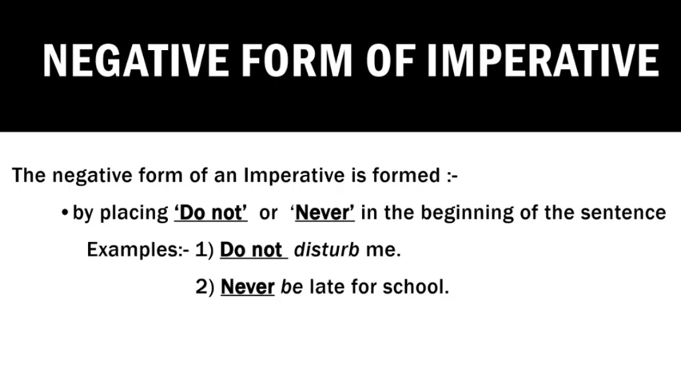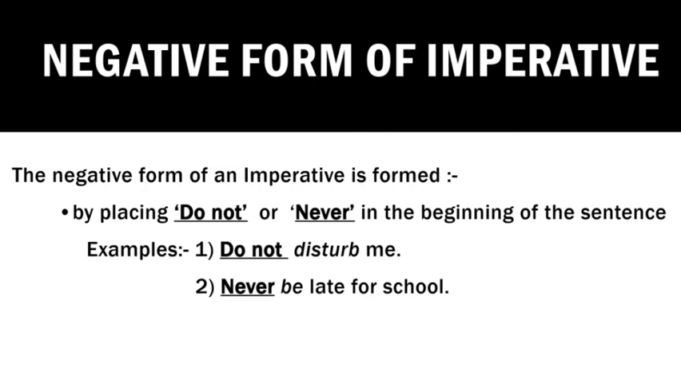This is also very important. So all of you underline the sentence. Mark it: the negative form of an imperative is formed by inserting the words do not or never in the beginning of the sentence. It is there in your book, page number 159.